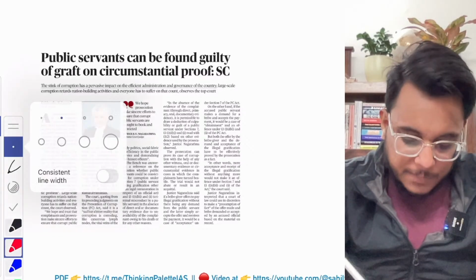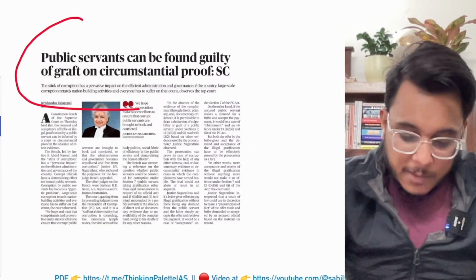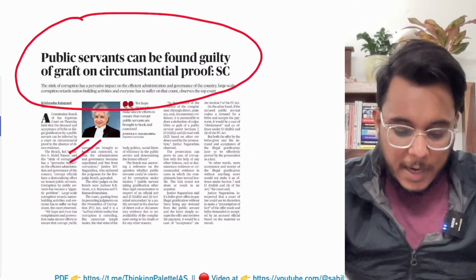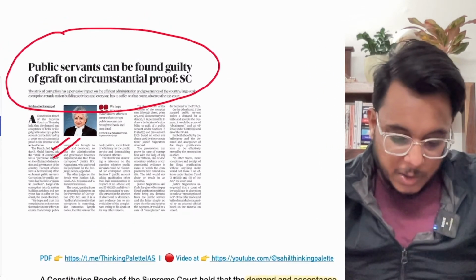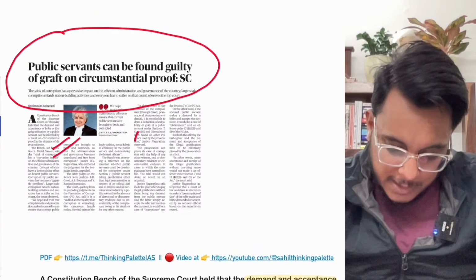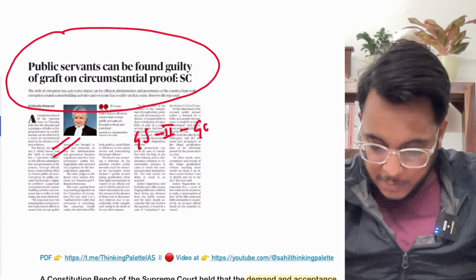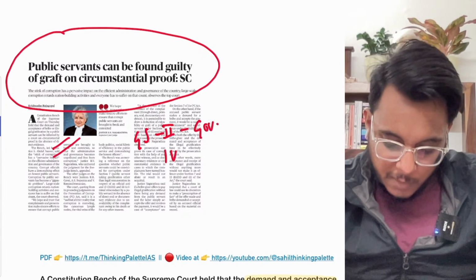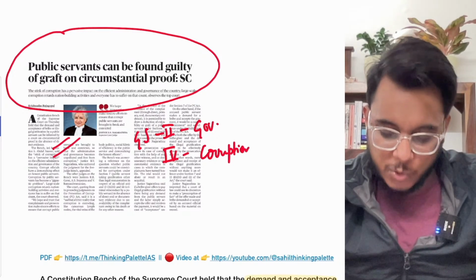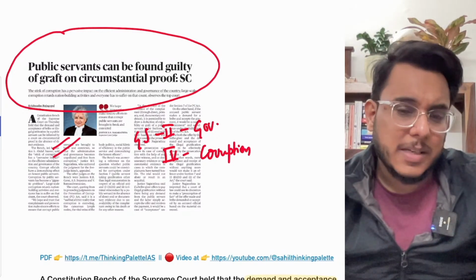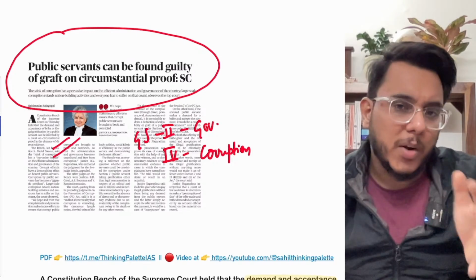Now, the next article. Public servants can be found guilty of graft on circumstantial proof: Supreme Court. Okay. Now this particular article we will see with respect to GS paper number 2, governance, and GS paper number 4, issues of corruption. In some capacity issues of corruption can also be important for GS2 as well.